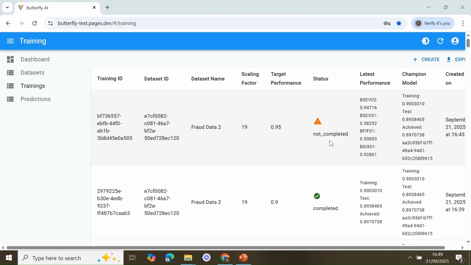Okay, in this case, we haven't managed to hit the target of 95%, but the BAI platform is smart enough to realize that with these hyperparameters, it wouldn't be able to hit this target of performance. So it avoids running the platform for hours, and that means you can save a lot of cloud costs related to running this process of training, as you have control on when to stop the training.